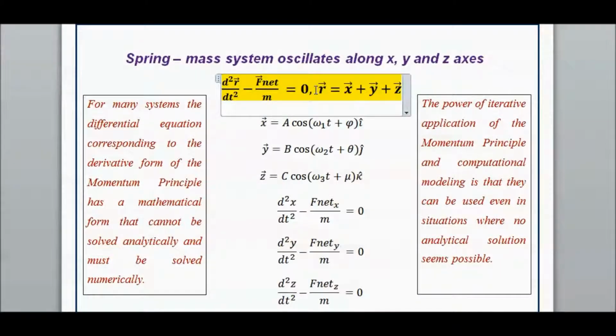For the mass spring system, we were able to obtain an analytical solution, in other words, a prediction for any time of the motion of the spring mass system. However, for many systems, the differential equation corresponding to the derivative form of the momentum principle has a mathematical form that cannot be solved analytically and must be solved numerically. The power of iterative application of the momentum principle and computational modeling is that they can be used even in those situations where no analytical solution seems possible.